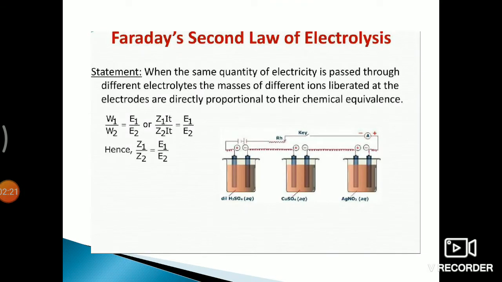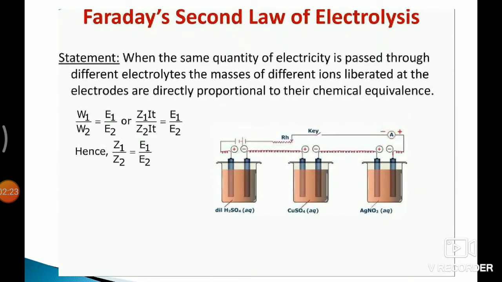Then, Faraday's second law of electrolysis. The statement is: when the same quantity of electricity is passed through different electrolytes, then the masses of different ions liberated at the electrodes are directly proportional to their chemical equivalents.